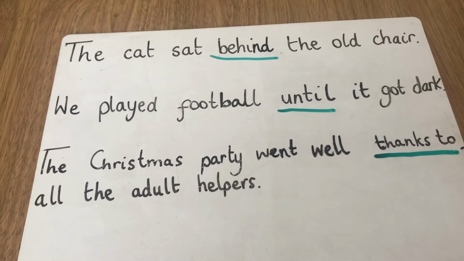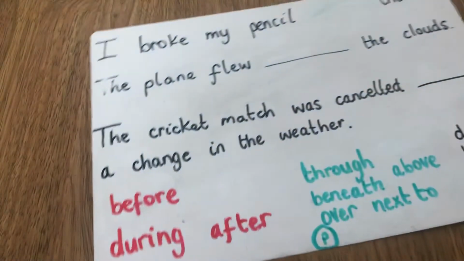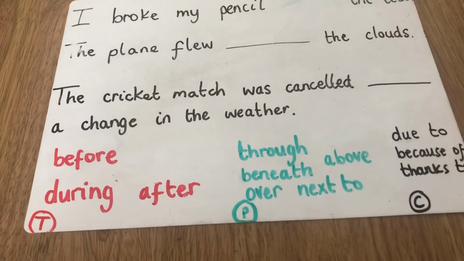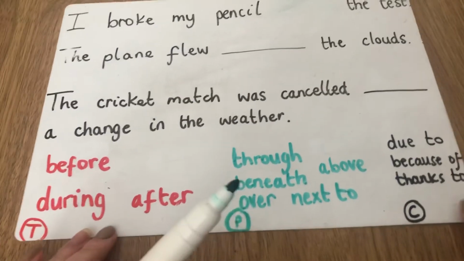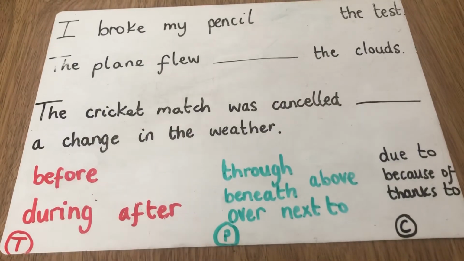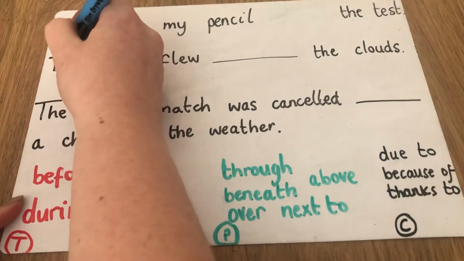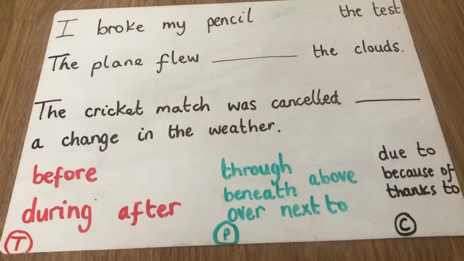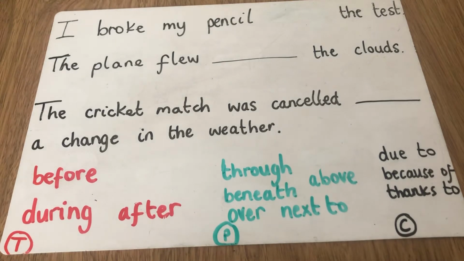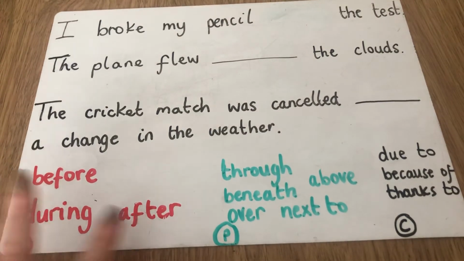Thinking about those things, I have some sentences for you. Oh, we're missing a little word there. There we go. So we've got 3 sentences here, and as you can see at the bottom I put some prepositions. We've got some time prepositions for you to choose, so it's all your choice. We've got before, during, after.